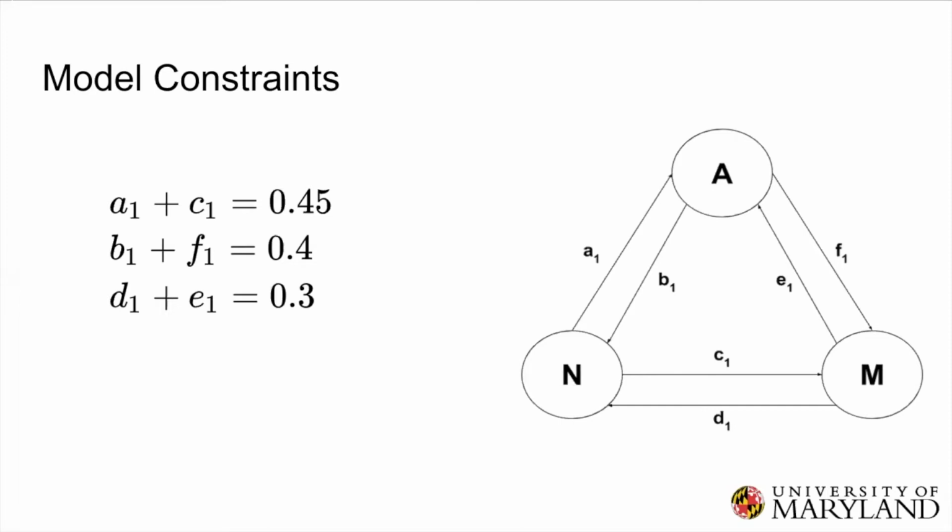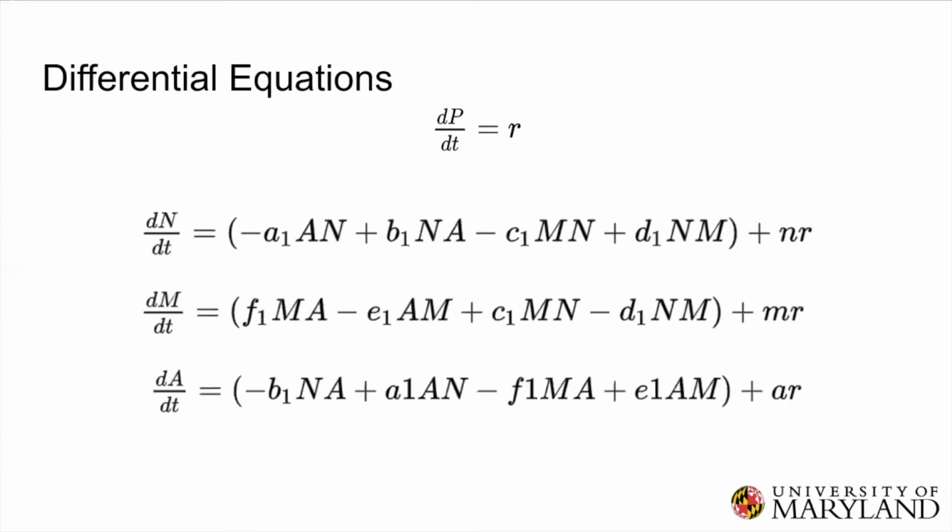Here are our first iterations of our differential equations without population dependencies. We see a negative a1 times a times n. This means that the influxes are constrained by the populations of the other groups, because we cannot allow the population of one group to grow indefinitely. This means that because the population is a fixed number overall, r, N, M, and A stand for the proportions of influx that have the belief of negotiation, mediation, and arbitration respectively.